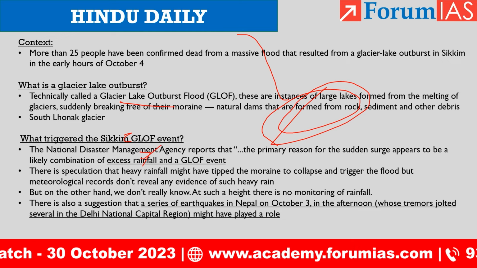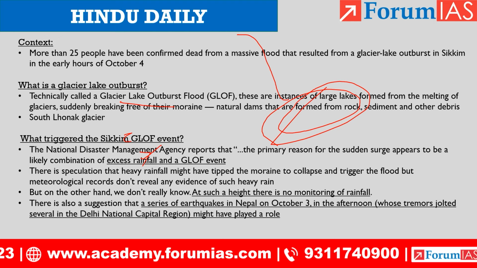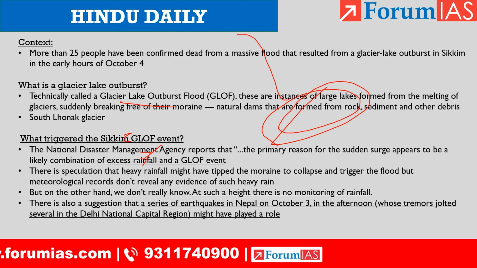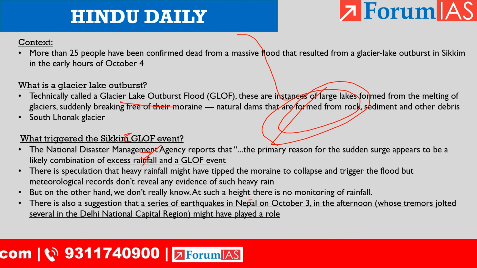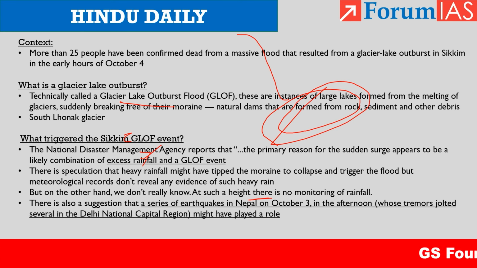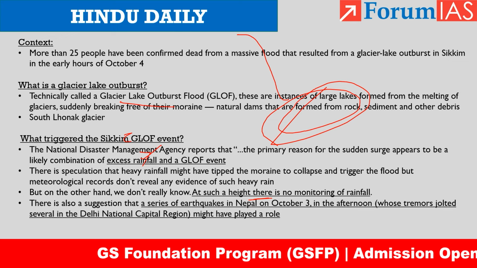There is no meteorological information that supports such excess rainfall, but at such a height, there is no way to monitor rainfall. We must have some monitors, right? Rain gauges, sensors, etc. But at such a height, we don't have that facility. So probably extreme rainfall would have triggered the collapse of this glacial lake.